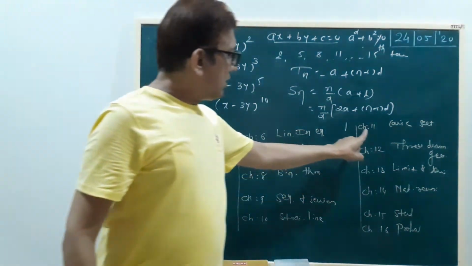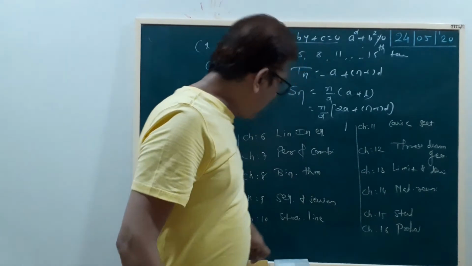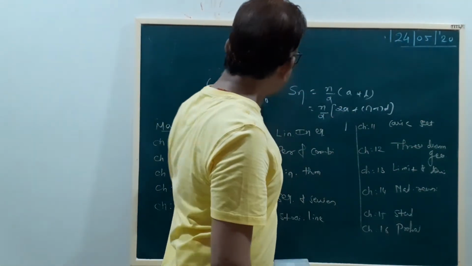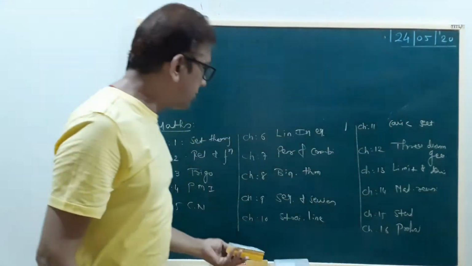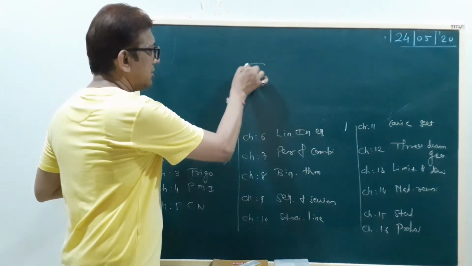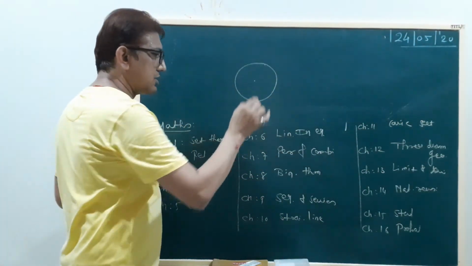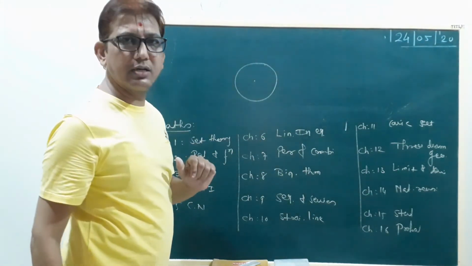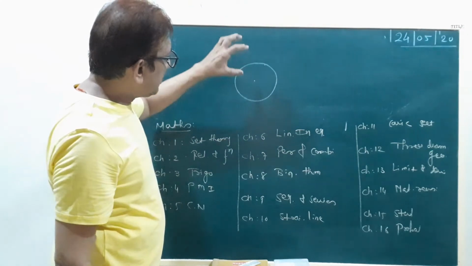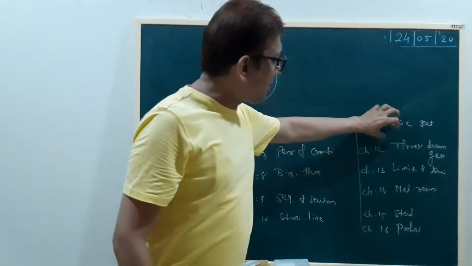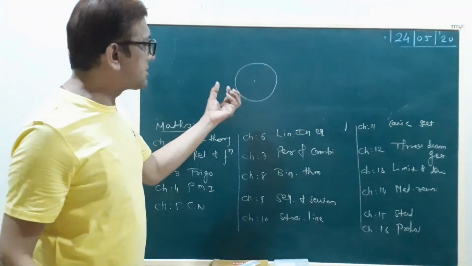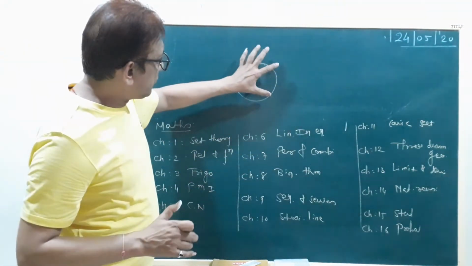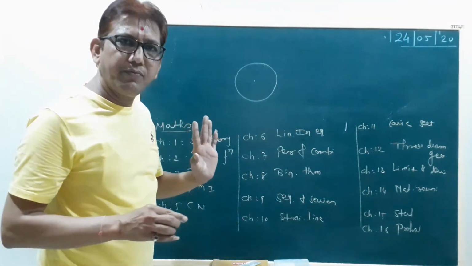Now chapter number 11, conic section. Conic section means curve sections. A curve, what is the figure? Circle. This is your curve figure. In the conic section chapter, we study different types of curves. First one, circle.